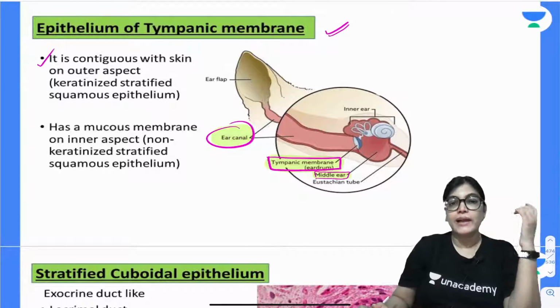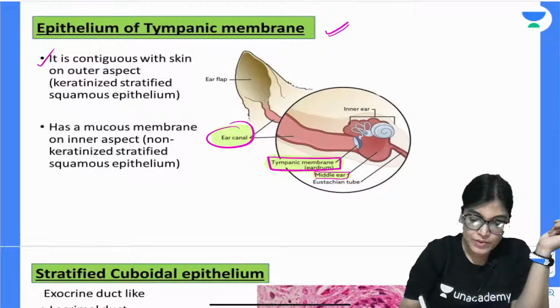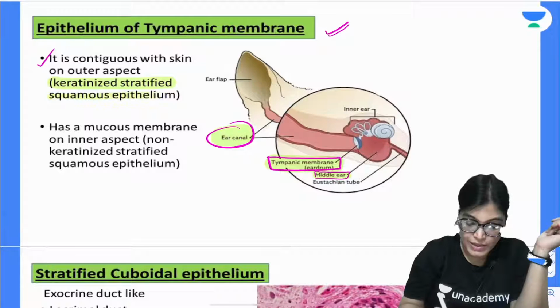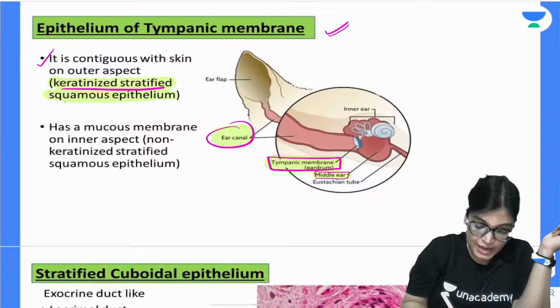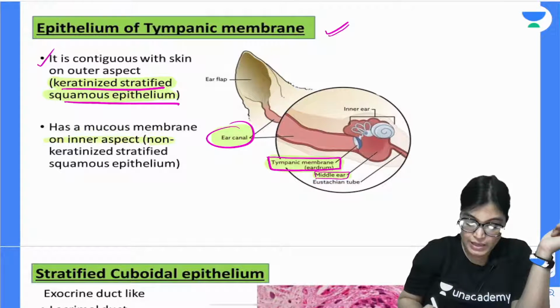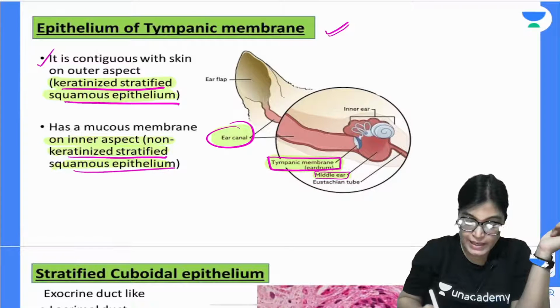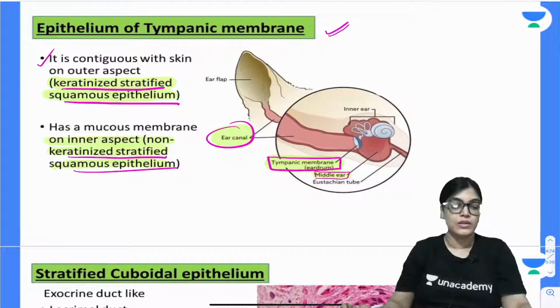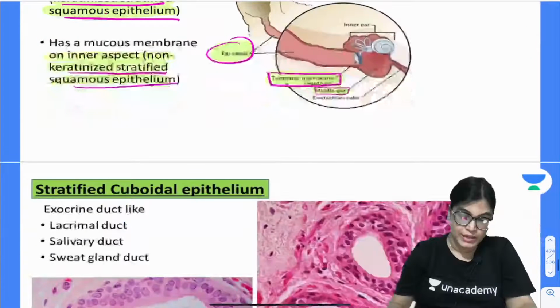So the part which is lying close to the external aspect or external canal has which type of epithelium? It will have keratinized stratified squamous epithelium. And the epithelium which is lying on the inner aspect, close to the middle ear cavity, will be non-keratinized stratified squamous epithelium. Non-keratinized epithelium on the inner aspect and keratinized epithelium on the outer aspect.